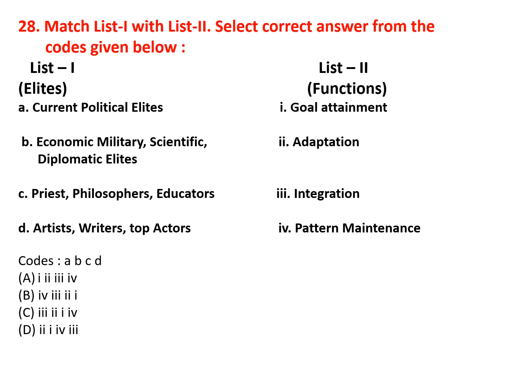Now you have to match the elites with functions. Political elites, goal attainment. Economic, military, scientific, diplomatic elites, adaptation. Priests, philosophers, educators, integration. Artists, writers, top actors, pattern maintenance. So the correct option for this question is option A, 1, 2, 3, 4.